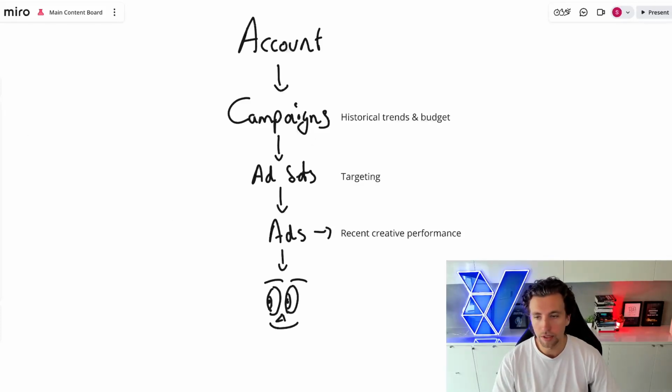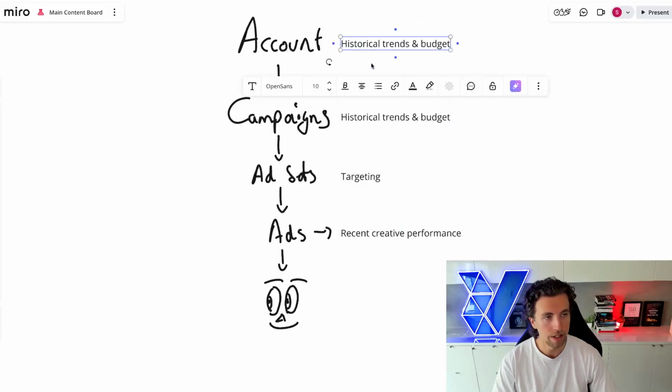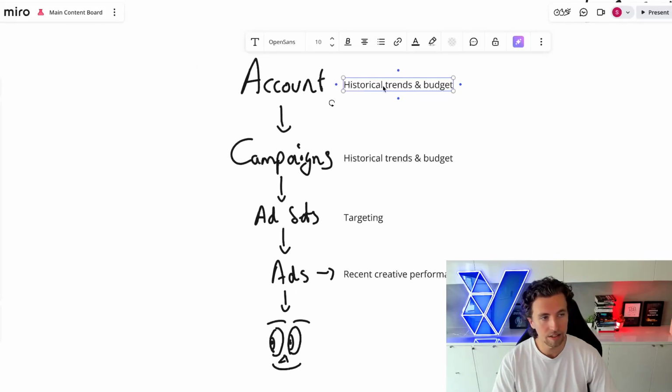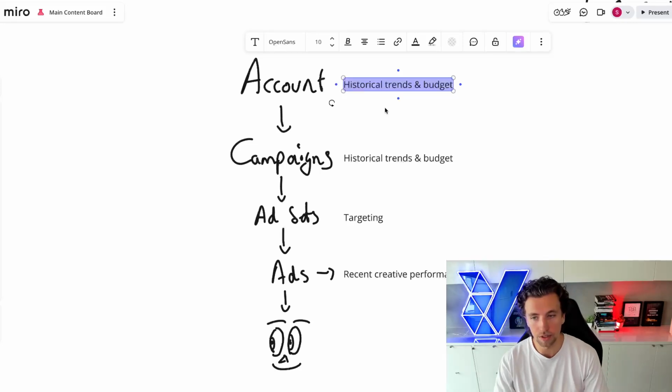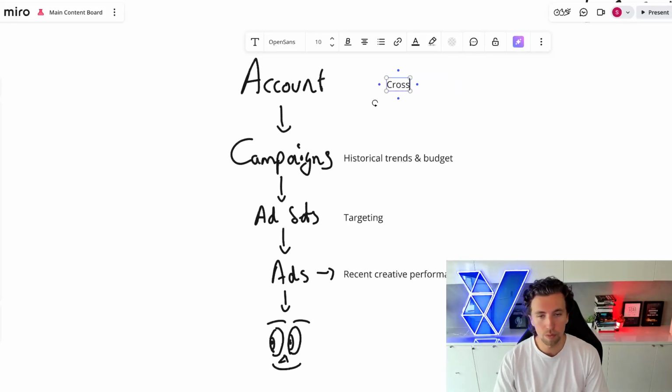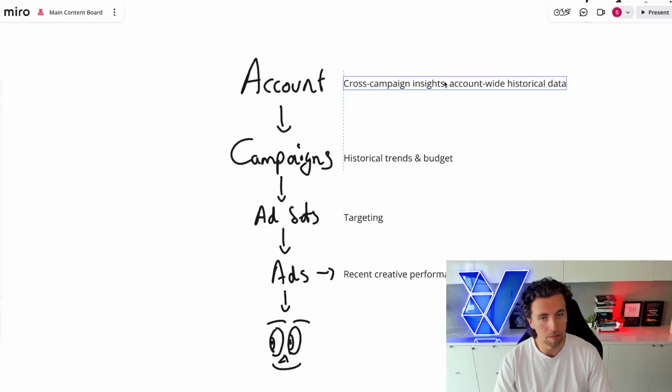And then we go all the way up to the account level. And this is where agencies owning your account is incredibly dangerous, because the data sits in the account. It doesn't sit in the pixel, which is obviously the dangerous part. And this is where you get cross-campaign insights that are factored in, as well as account-wide historical data. And so you're getting those historical trends, but you're getting them across every campaign that's ran historically within the account. And then you're getting cross-campaign insights.